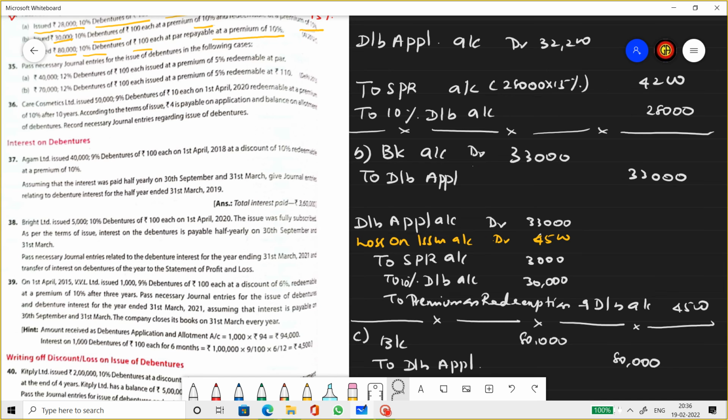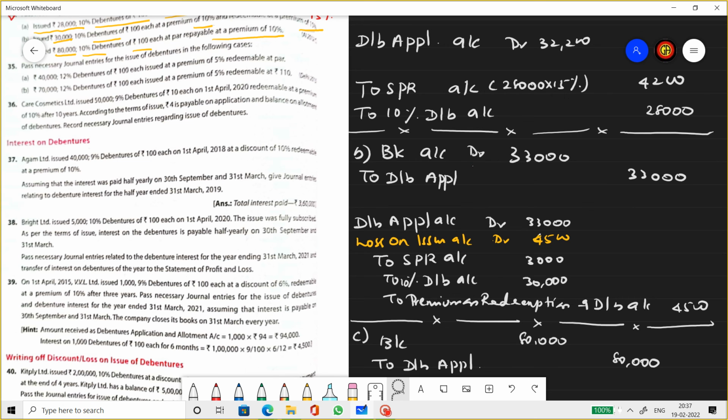Debenture application account 33,000, the same amount, to SPR, the issue SPR, 10 percentage debentures 30,000 rupees. This is premium on redemption of debentures, which is 15% of 30,000, which is 4,500, and this amount will come as a loss on issue of debentures.